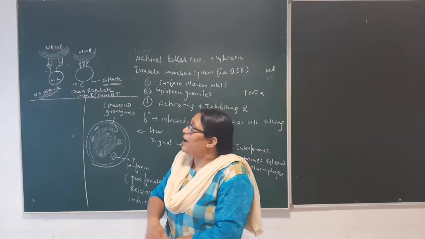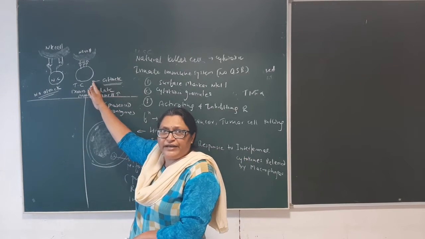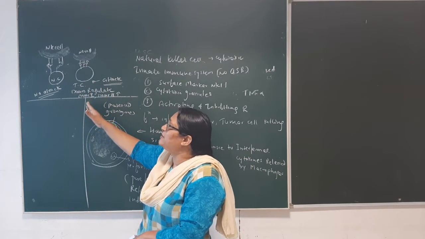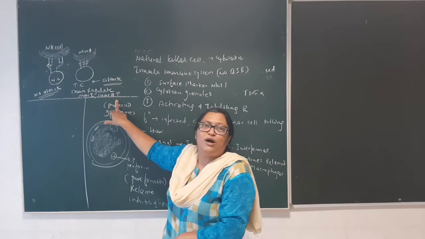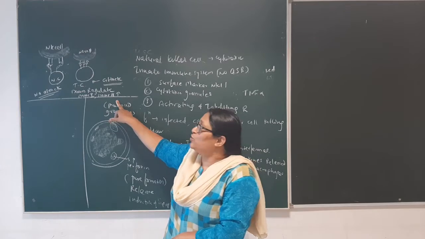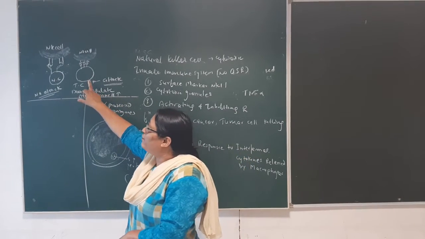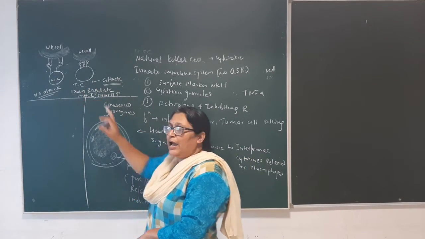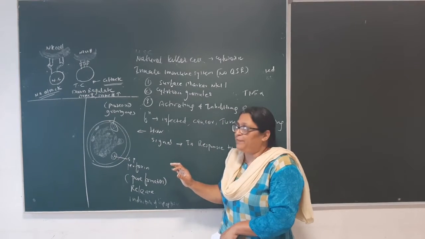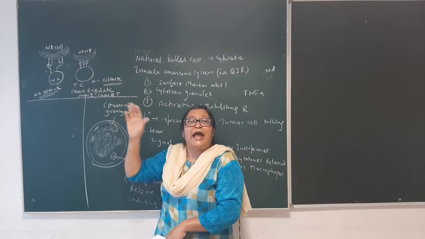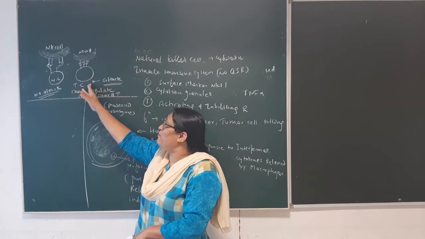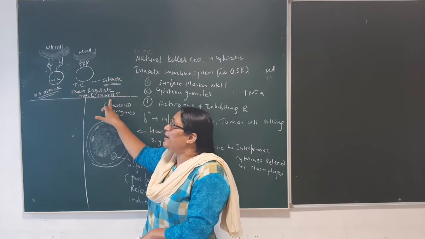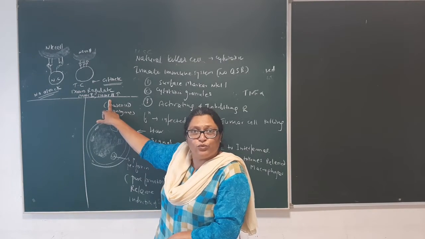You got it? In the case of an infected cell or tumor cell, what happens? There is down regulation of MHC1 and up regulation of MHC2 molecules. So in this case, the working of inhibitory receptors is less, but activating receptors is more. A larger number of activating receptors now bind to the MHC2.